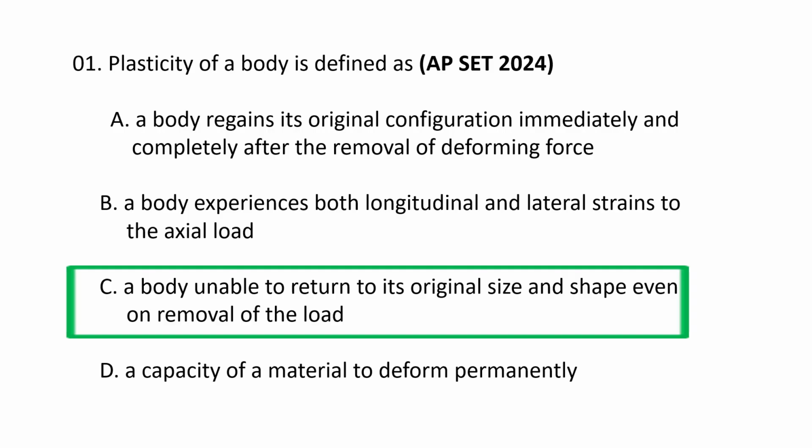Plasticity is a body's ability to undergo permanent deformation without breaking when subject to an external force, meaning it will not regain its original shape and size after the force is removed. This property is demonstrated by materials like clay, which can be shaped permanently, and it is a key factor in manufacturing processes such as forging and rolling. So plasticity of a body is defined as a body unable to return to its original size and shape even on the removal of the load. C is the correct option.